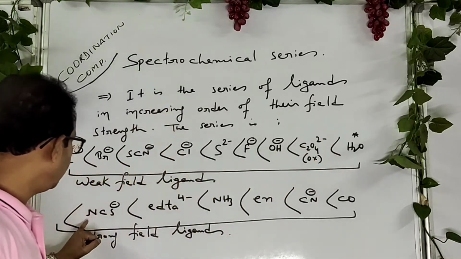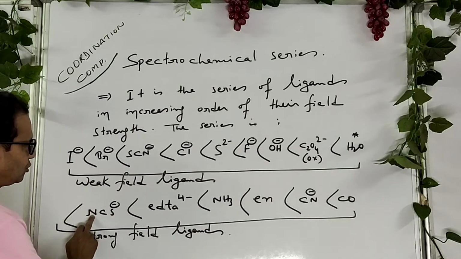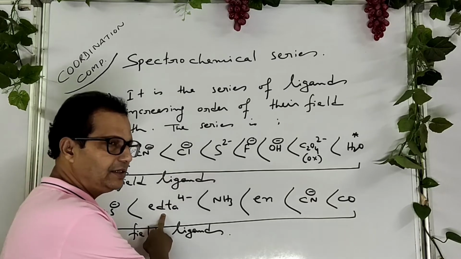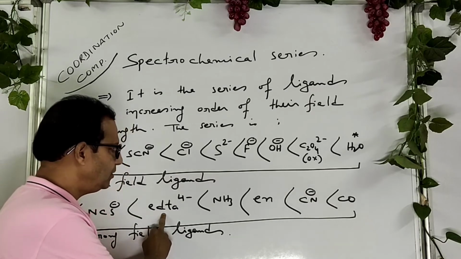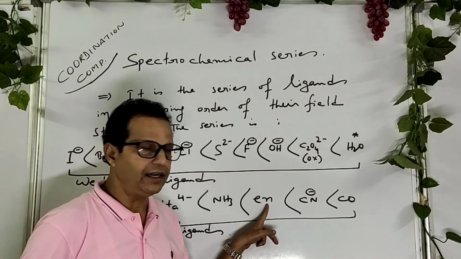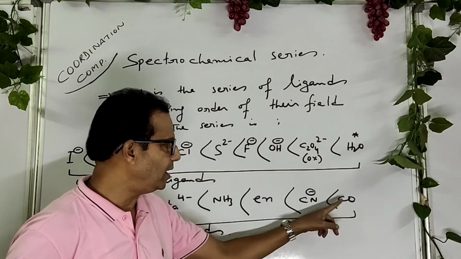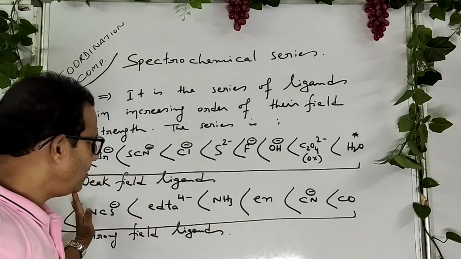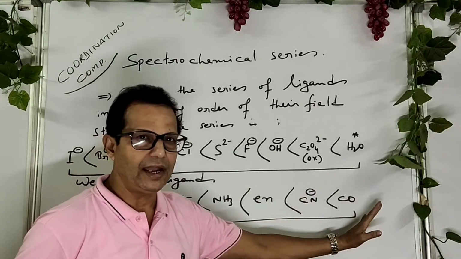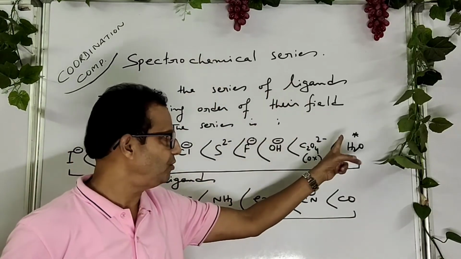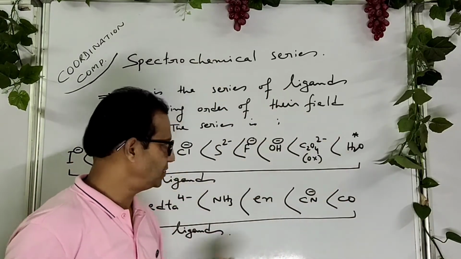Water is less than isothiocyanate, EDTA, you know that EDTA means ethylenediaminetetraacetate ion, ammonia, en, that is ethylenediamine, cyanide and carbon monoxide. So these are all strong field ligands. So remember it, the strong field ligand and weak field ligand, and this is very important, so you have to remember the series.